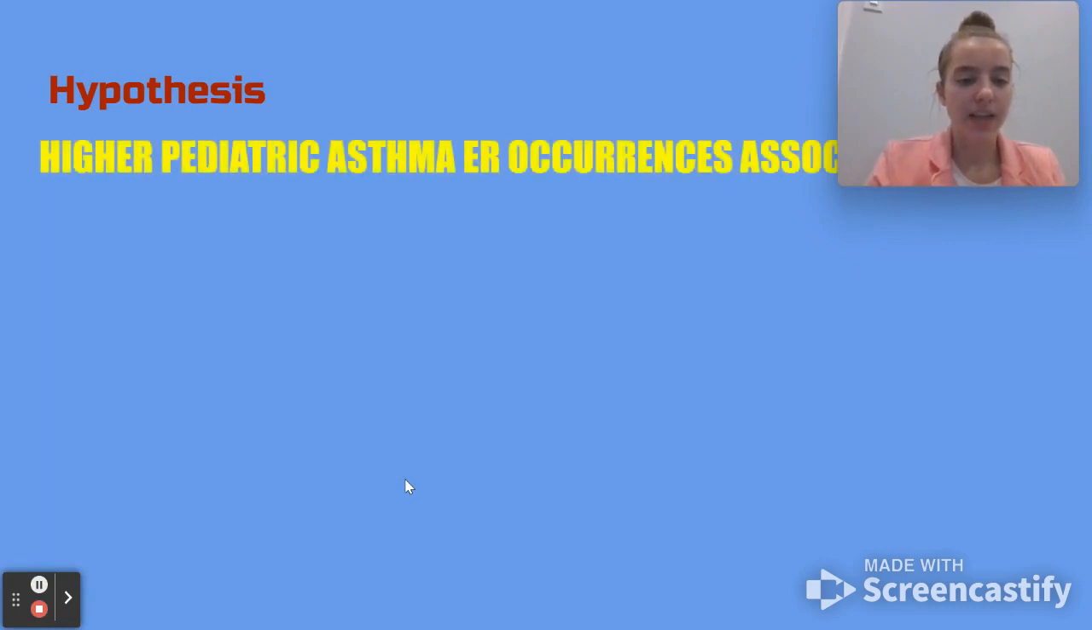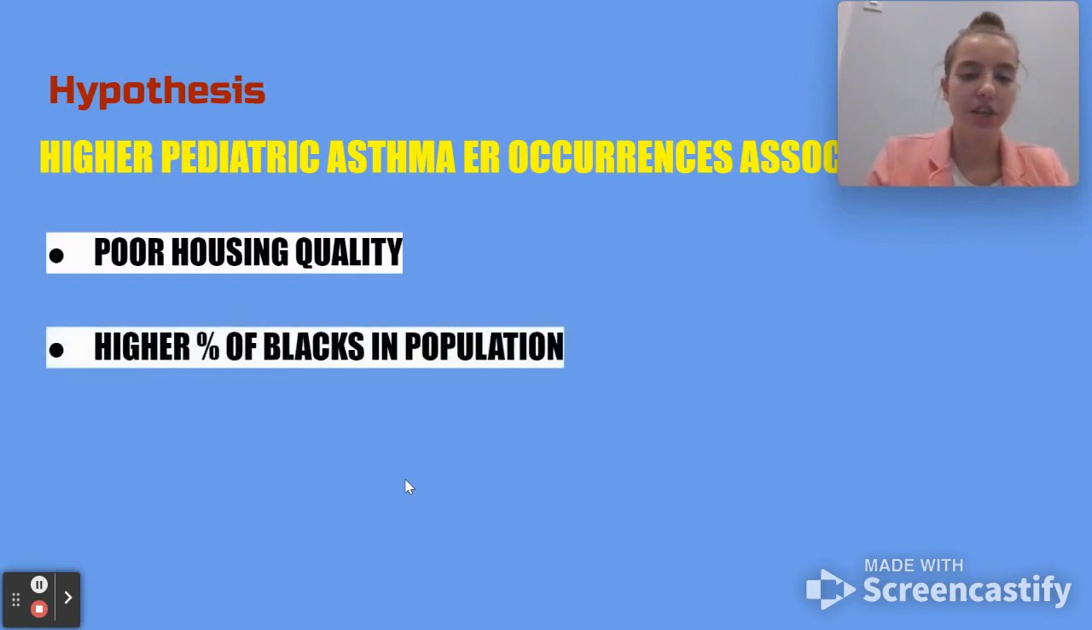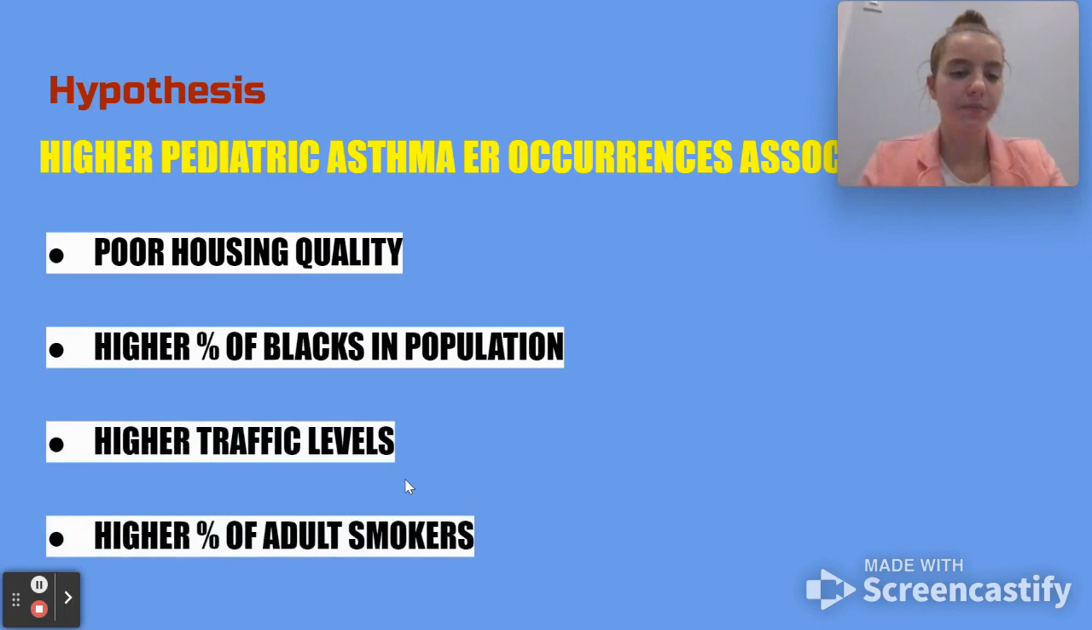It was hypothesized that the model would show that higher pediatric asthma emergency room occurrences will be associated with poor housing quality, higher percentage of Blacks in population, higher traffic levels, and higher percentage of adult smokers.